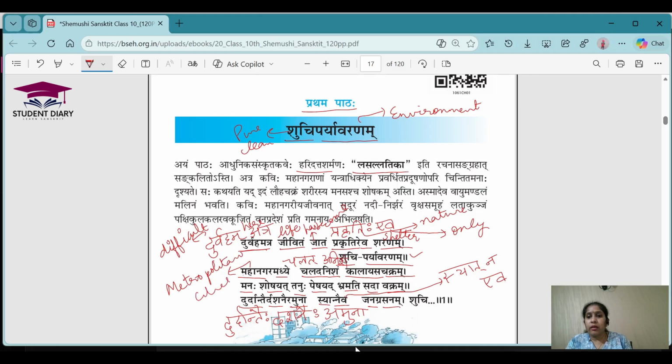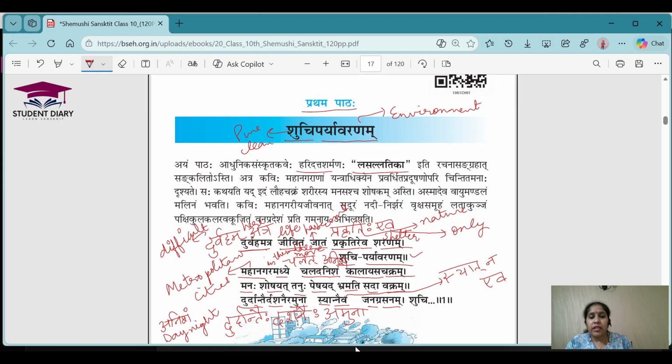Metropolitan cities he is talking about. Madhya means in the middle. It is Saptami Vibhakti, right? So in the middle of the cities, basically, everywhere in the cities he's talking about. Chalat means move or walk, move basically here. Anisham means day and night. I'll write the word here. Please write the meaning of all the words. It will be helpful to you.